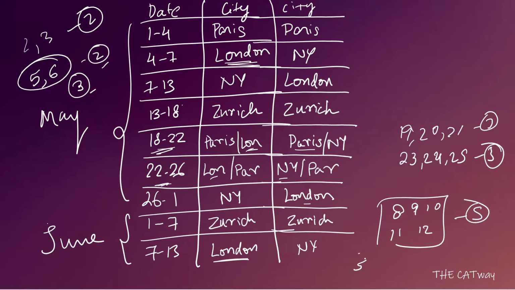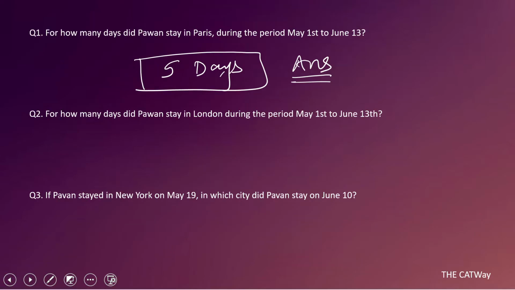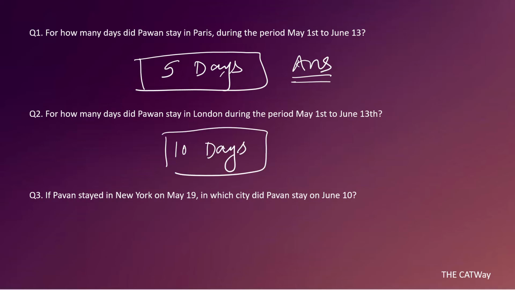5 days here. So 5 days here, 3 here and 2 here. So in the first case he went for 5 days. Talking about case 2, 7 to 13 is 5 days. Again 26 to 1, so 27, 28, 29, 30 and 31, that is again 5 days, because we know that May is of 31 days. Again 10 days, and in this case also it came to 10 days. Because in both the cases it is giving us 10 days, we can definitely say that our answer will be 10 days and not cannot be determined.